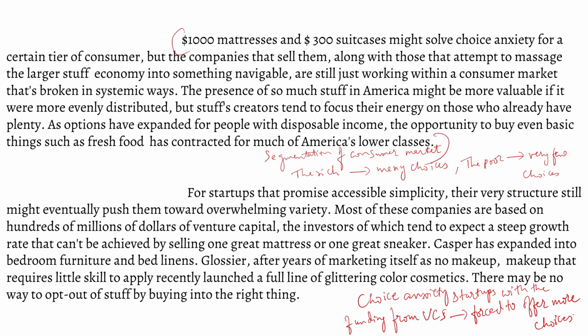And the last paragraph tells us the choice anxiety startups with the funding from the venture capitalists are forced to offer more choices to the customers, right? So what's the entire passage all about? It's all about the choice anxiety and how it has influenced the online services and how it has influenced various companies. Now my question to you is, what is the tone of the passage?